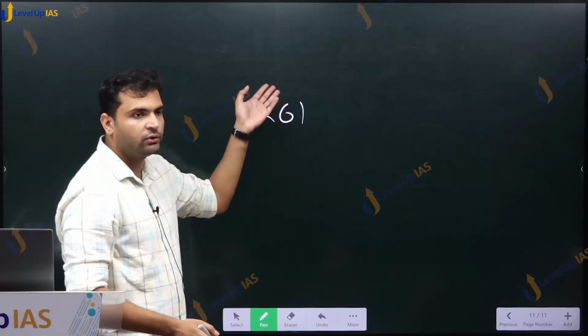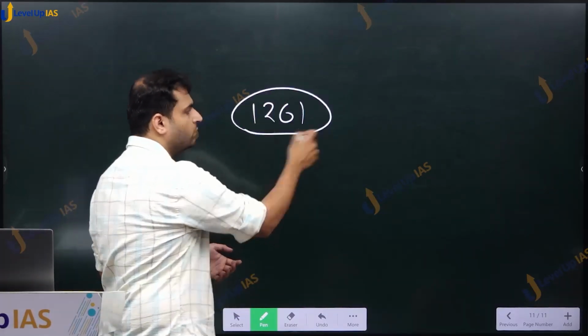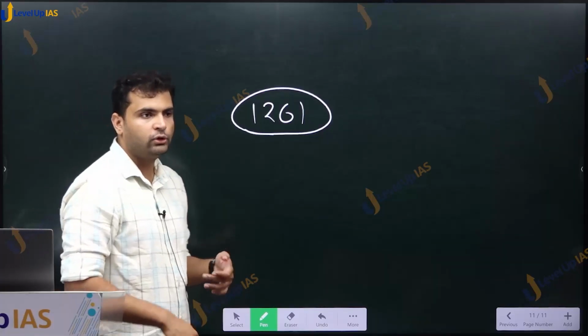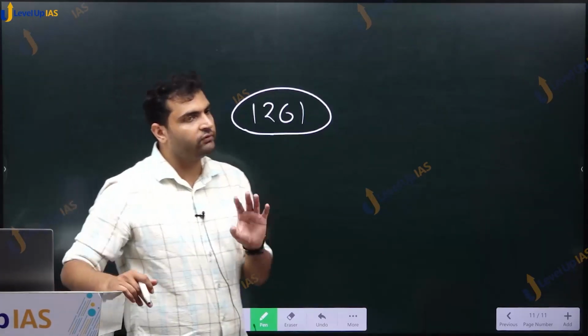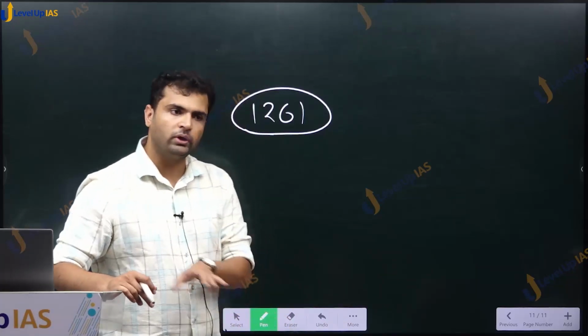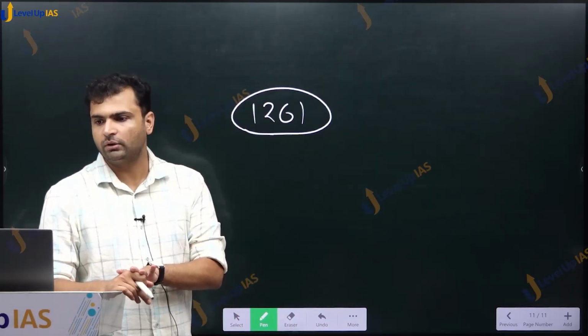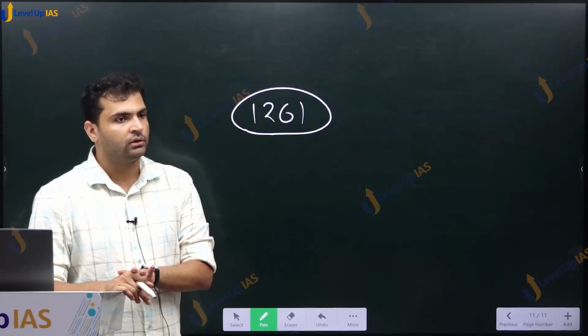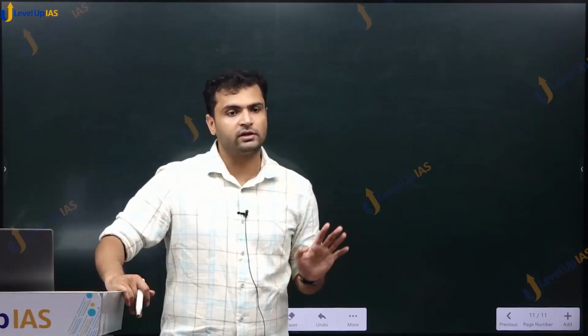Now we cannot divide any number by 1261 directly, so we had to factorize this 1261 into prime factors. We'll study prime factorization, which is again a very powerful tool when it comes to arithmetic topics. Every year we get questions from that particular topic. We'll study it. The point is, memorize tables.